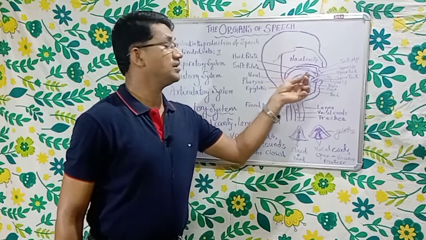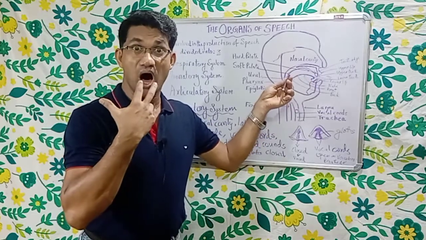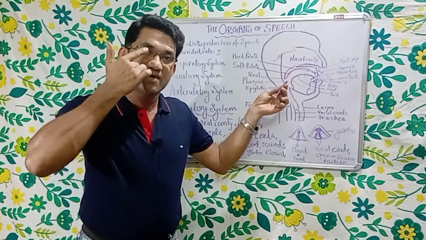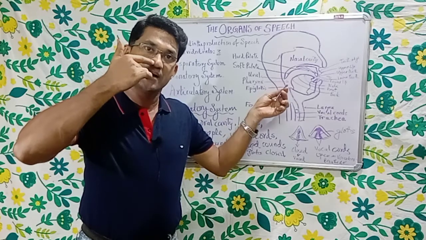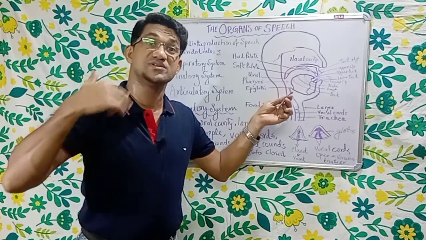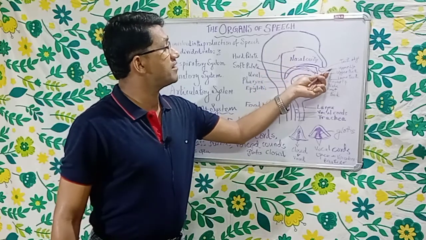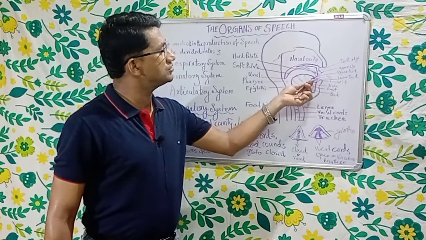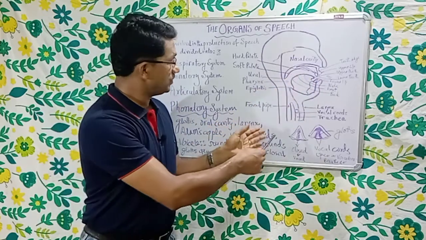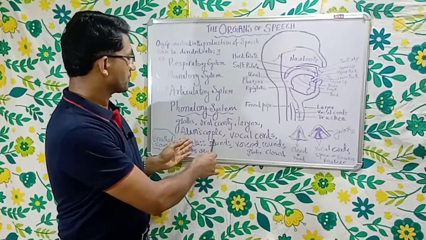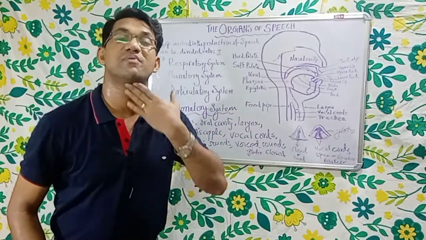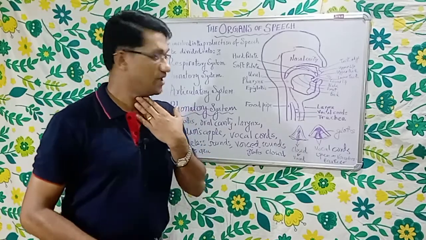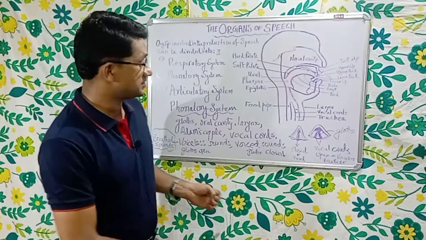The cavity inside the mouth is the mouth cavity. You have the nostrils here, and there is a cavity above the roof of the mouth through which air goes to the nostrils, and that is known as the nasal cavity. Air from the nose goes this way, nasal cavity. Air from the mouth comes this way, mouth cavity. So it goes up, and now we have the Adam's apple, the projection here, the apple, from the biblical story we know.